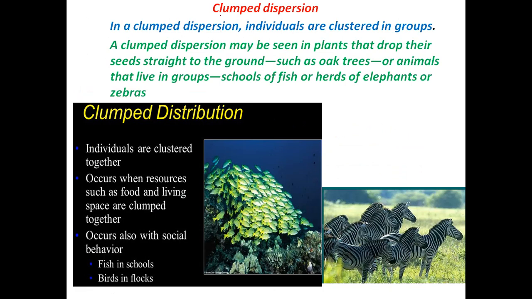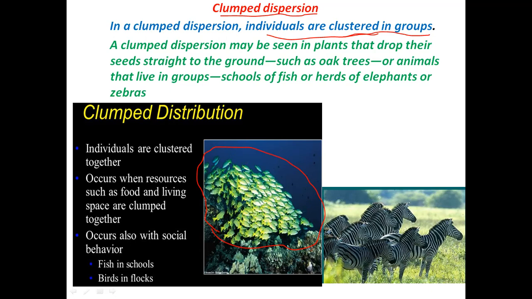Then comes the clumped dispersion. This type of dispersion is commonly seen in nature. Here, individuals are found in clusters or in groups. You will see this is a school of fish. So this is the clumped dispersion.